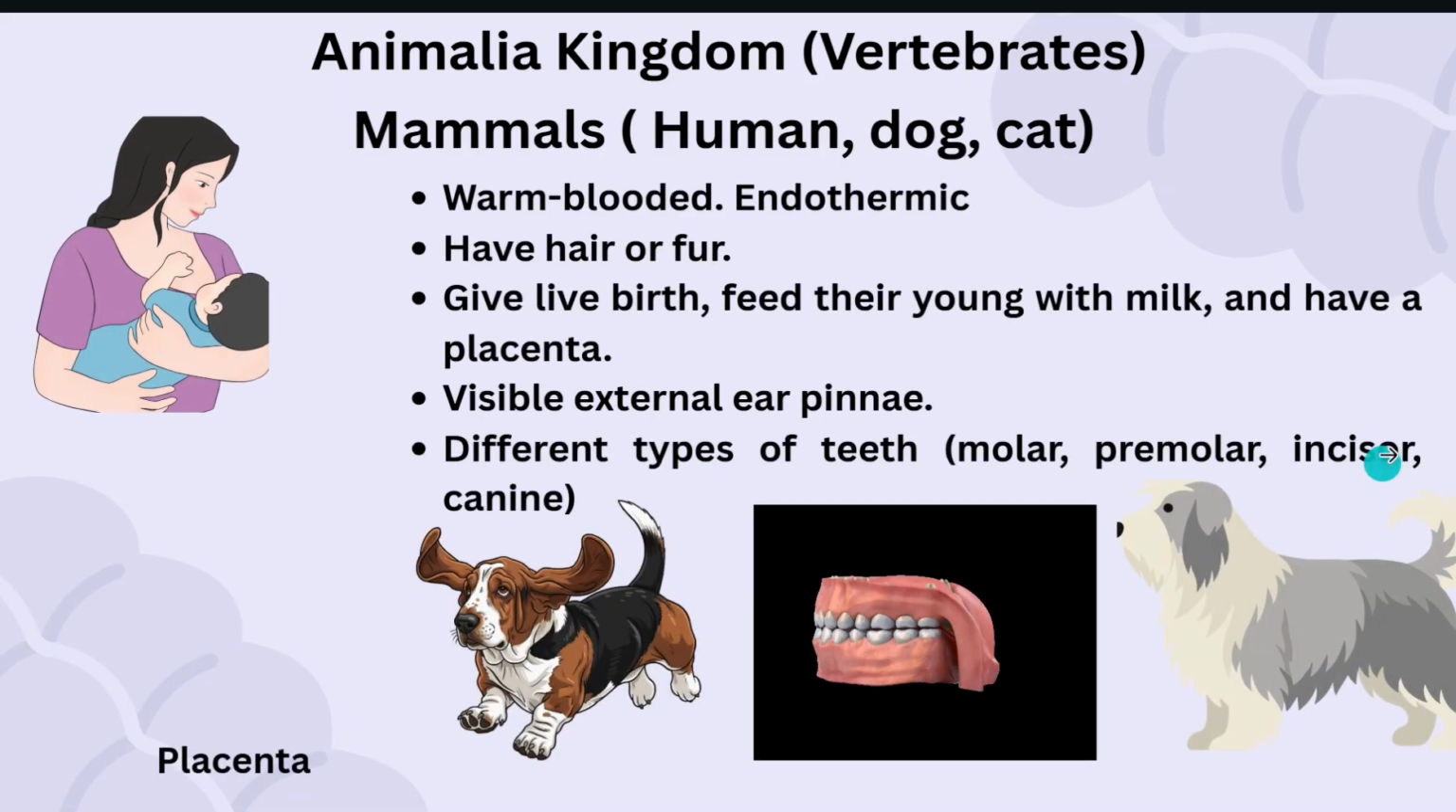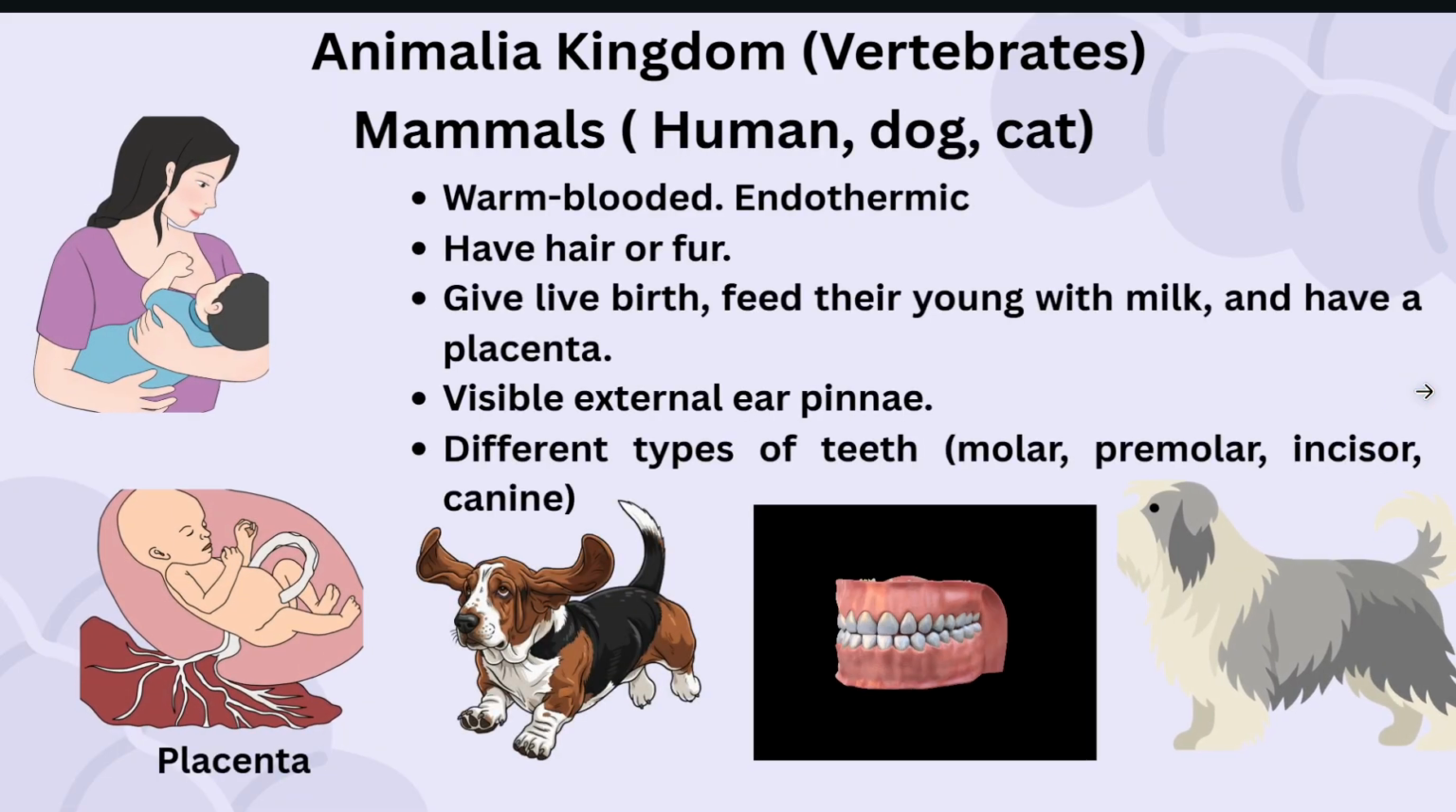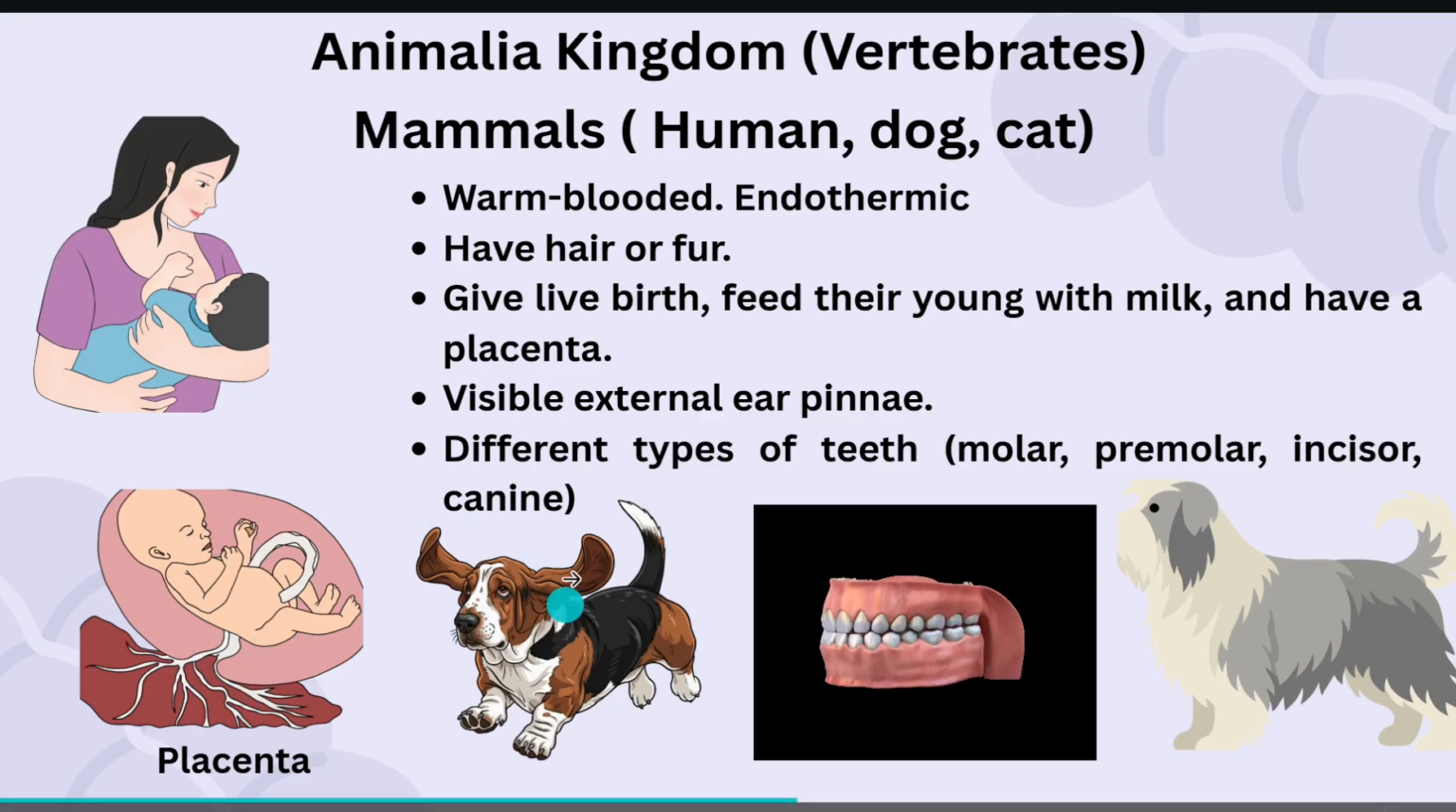Mammals, such as humans and dogs. They are warm-blooded, endothermic. They have hair or fur. They give live birth, feed their young with milk, and have a special structure during development called a placenta. They have visible external ear pinnae.